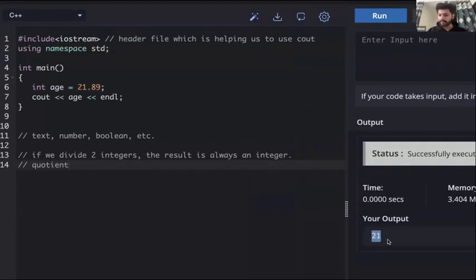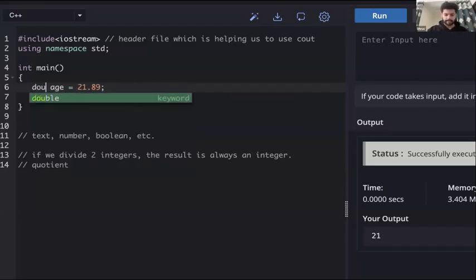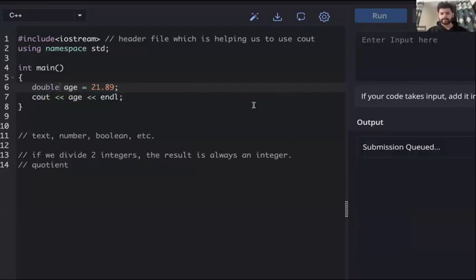This prints 21. So if you give a floating point number to an integer variable, it will ignore the decimal points. It will just store the integer part. If you wanted to store the decimal part also, you need to either use float or double. Both will work in this case.